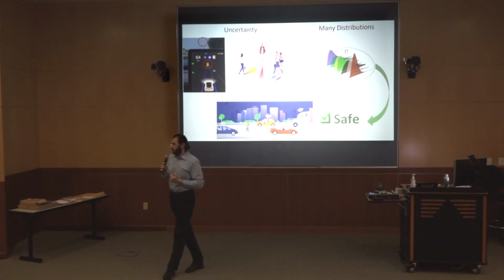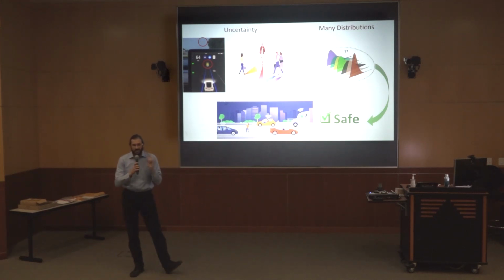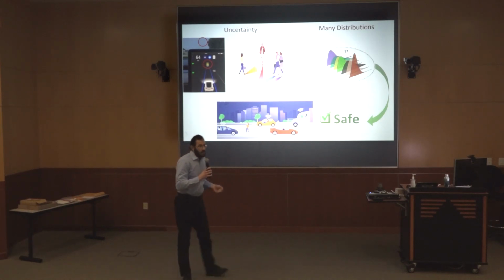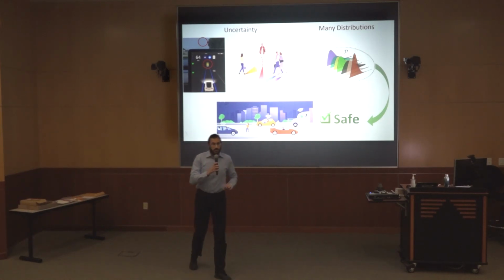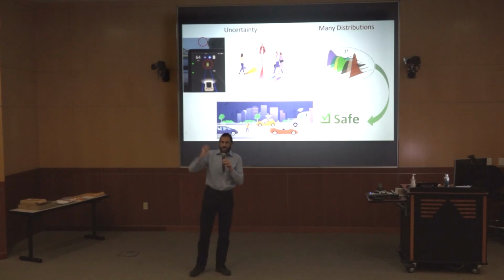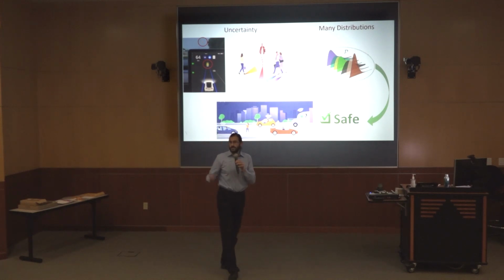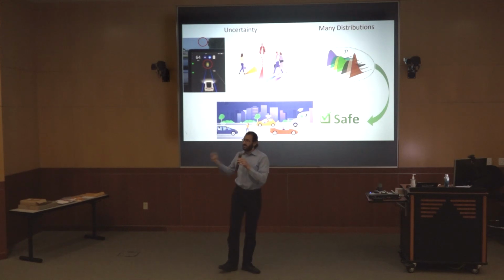So what's the problem now? The problem is that self-driving cars need to be very safe to avoid fatal accidents, but making them safe is very difficult because they must deal with many distributions. And that's where my research comes in. I use mathematical tools to analyze many possibilities and select the safest option. By considering many distributions instead of just one, self-driving cars can make safer decisions, thereby ensuring everyone's safety.